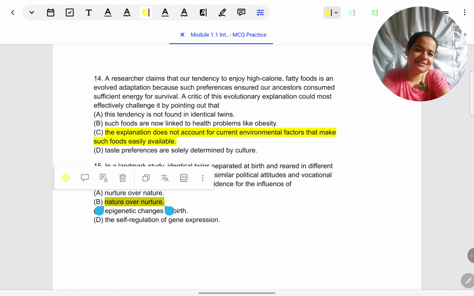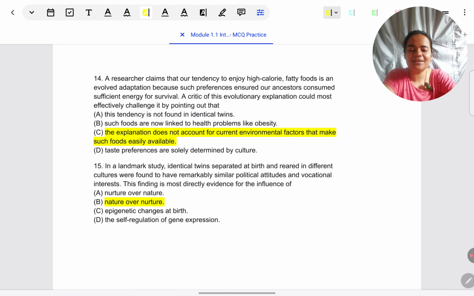Also, the principle is worded a little differently. Earlier they said something like genes are more important than the environment, or genetic influences are stronger than the environment. I don't remember the exact wording. Here they've called it very simply nature over nurture, right? So nature, genes, over nurture, learning, cultural exposure. That is the correct answer. Don't get confused with the first one. Nurture over nature is not right.